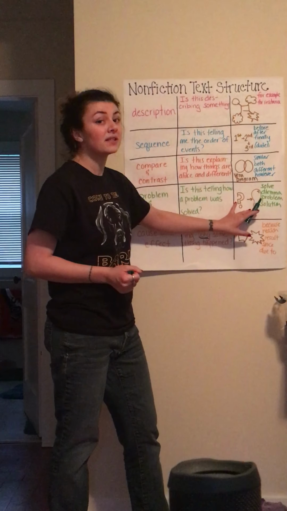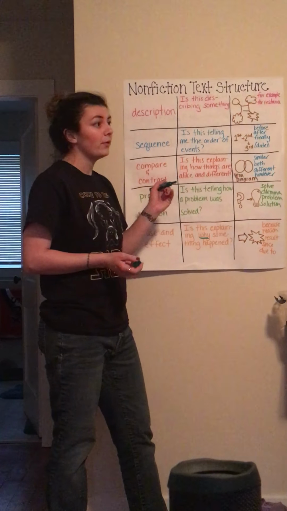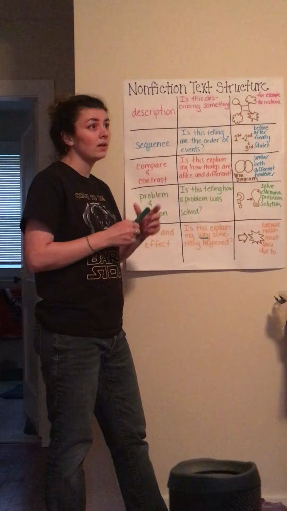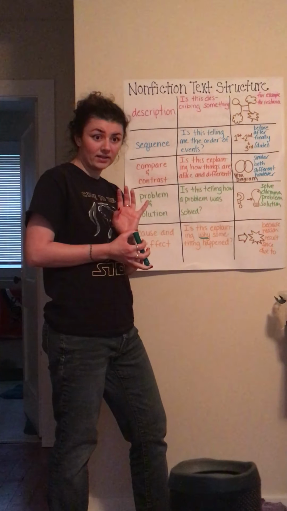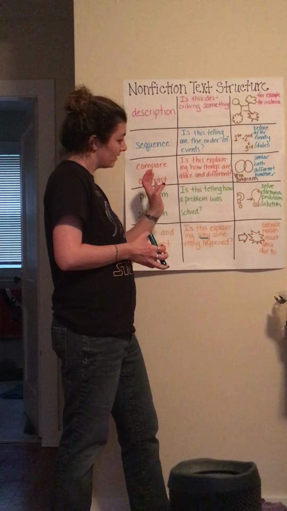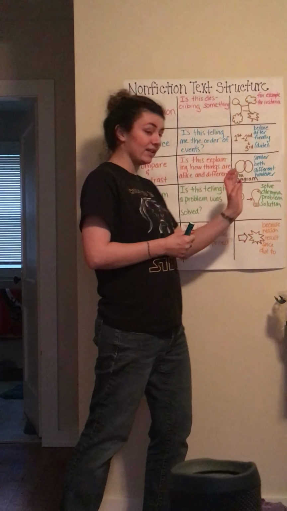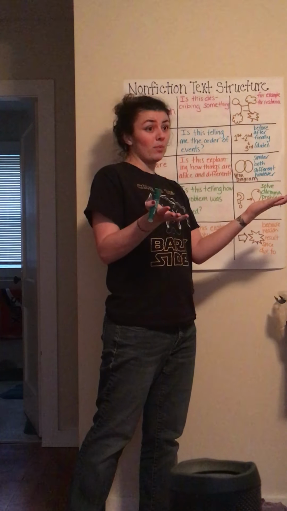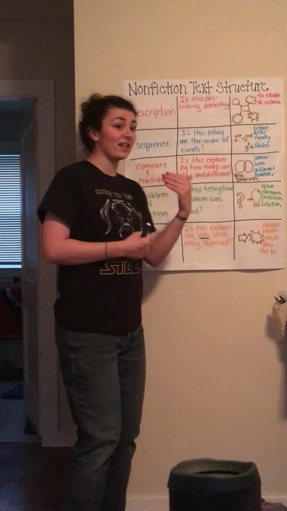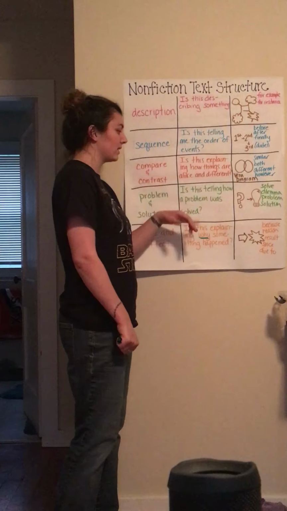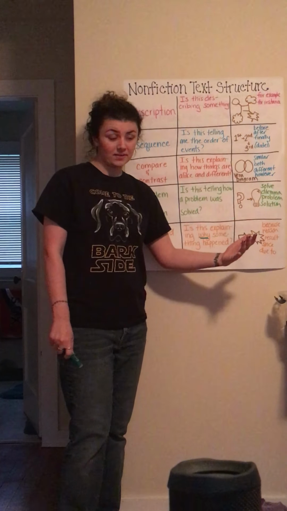For example, my dog ate my homework is the cause. So I couldn't do it is the effect. I couldn't do my homework, which is the sad part. That's the effect, the thing that comes after. Because my dog ate my homework, that's the cause.